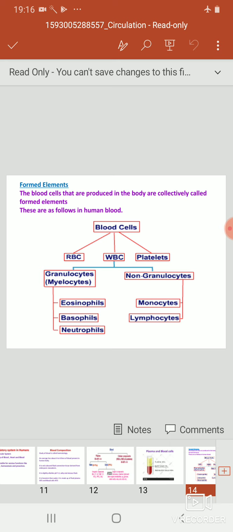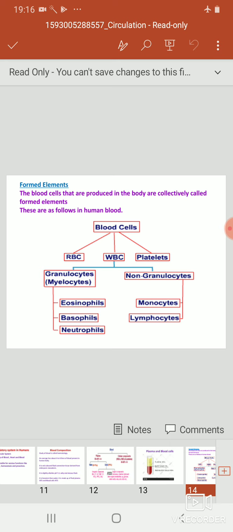This chart is showing which types of blood cells are present in our body. The RBCs, WBCs and platelets. Again, these WBCs are divided into granulocytes and non-granulocytes.